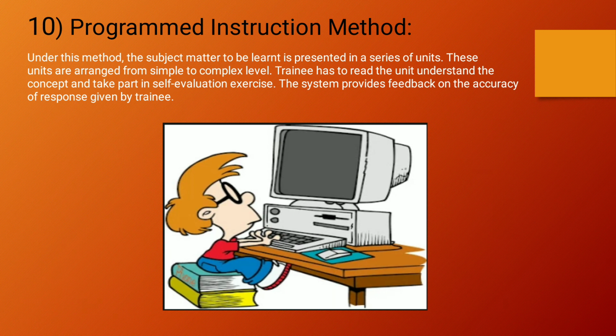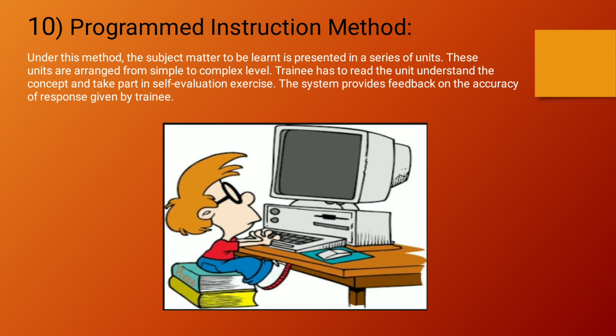And finally we have the programmed instruction method. These units range from simple to complex level. The trainee has to read the unit, understand the concept and take part in self evaluation exercises. Everything will be program based. The trainee has to train by himself, understand the concept, and also take many test levels and evaluate himself.